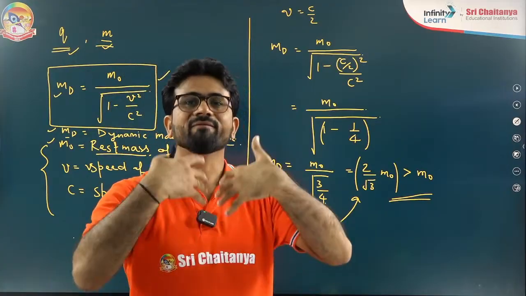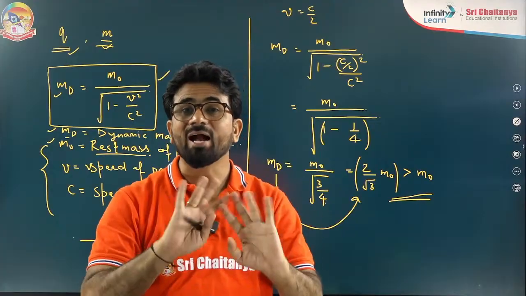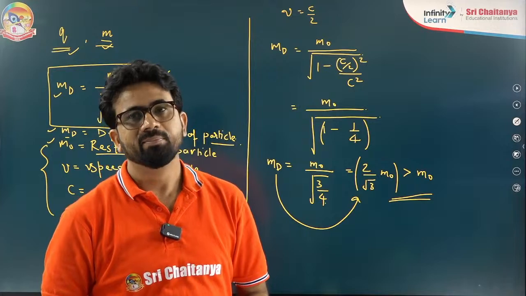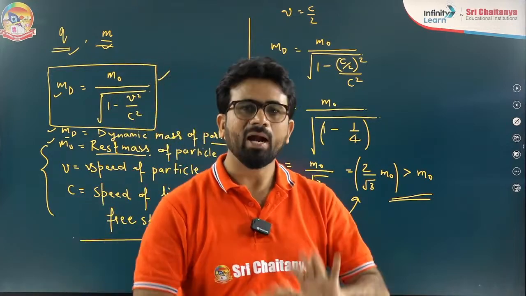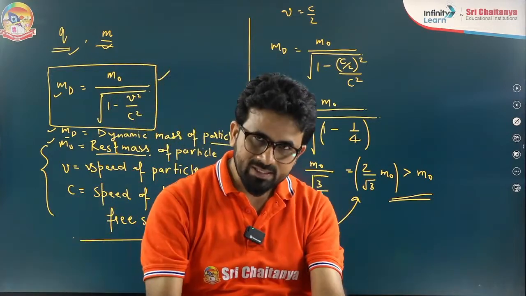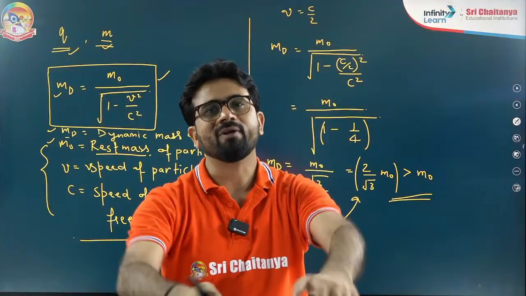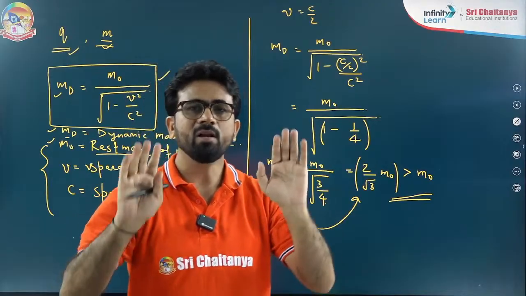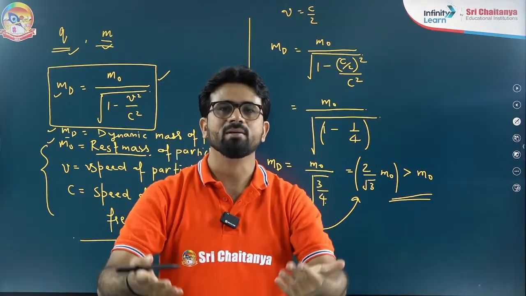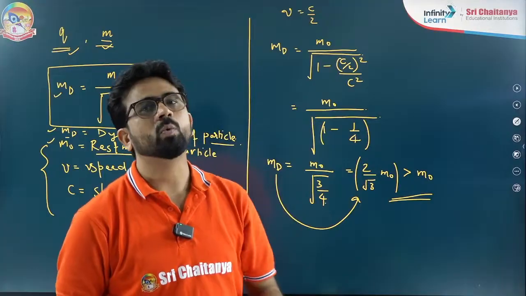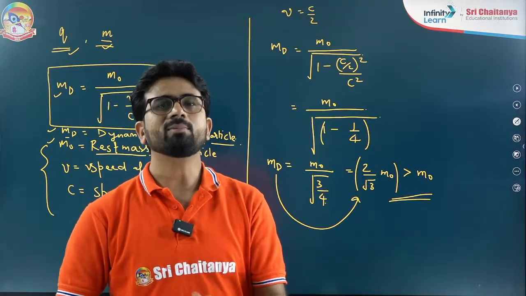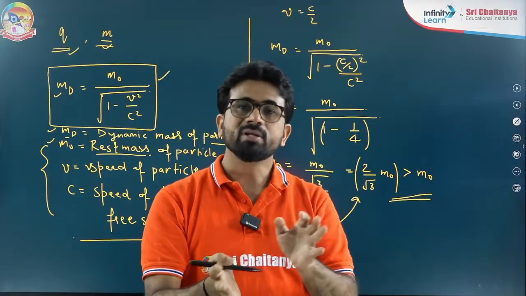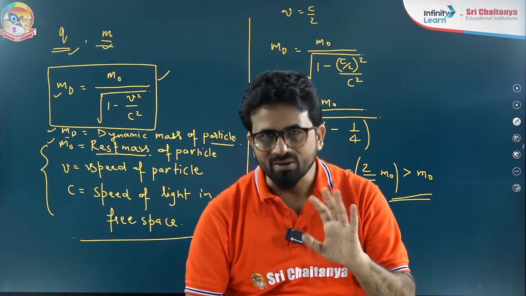Okay, mass is a relativistic variant quantity, but charge is an invariant quantity. That means charge does not change. Charge remains the same whether you are at rest or moving near the speed of light. It does not matter. So charge is an invariant quantity, but mass is a variant quantity. This is one more difference between mass and charge.